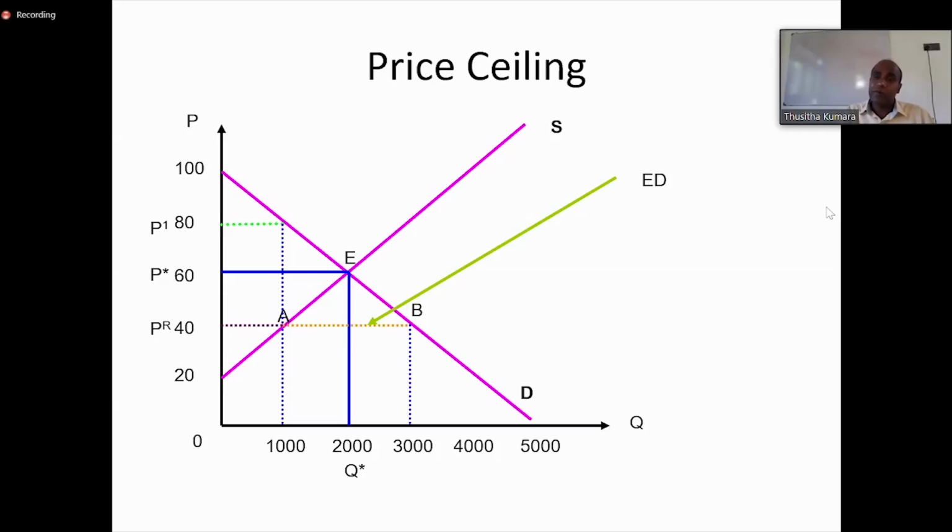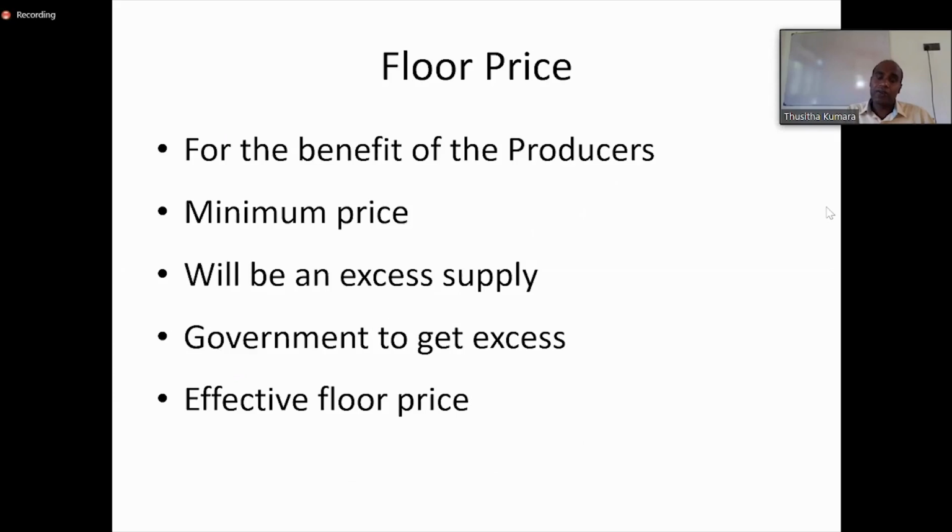With that, let's move today into today's discussion, that is floor price. Since we understood market price and price ceiling, it will be very easy for you to understand the floor price, because it is the opposite of the price ceiling. Floor price is something we set for the benefit of the producers.